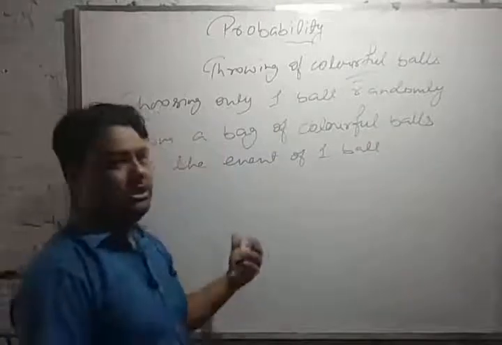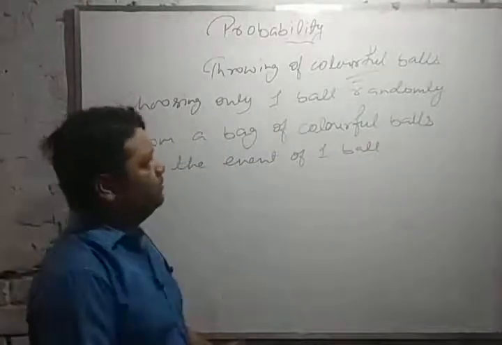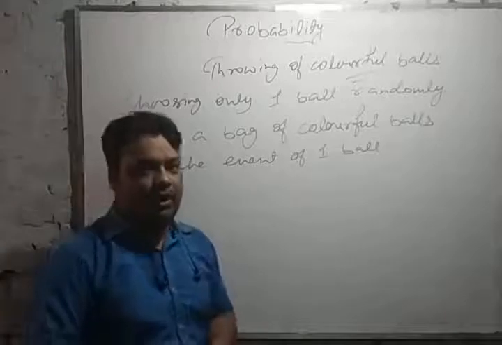Okay, let's see this property with the help of one example.